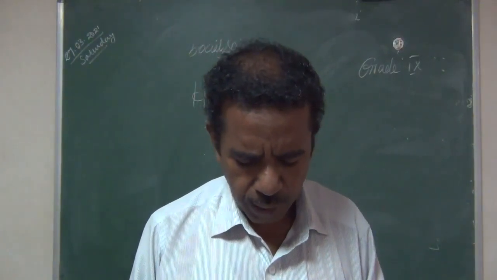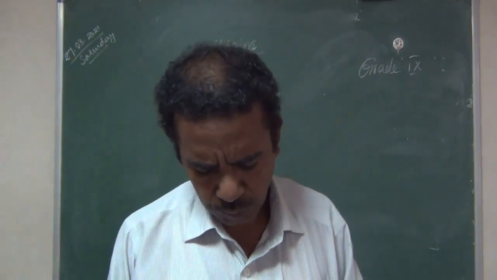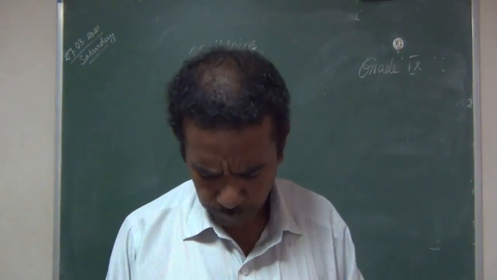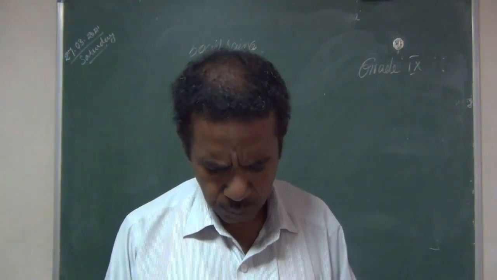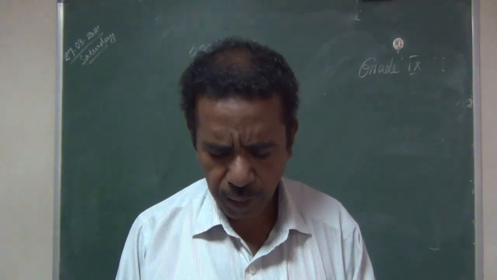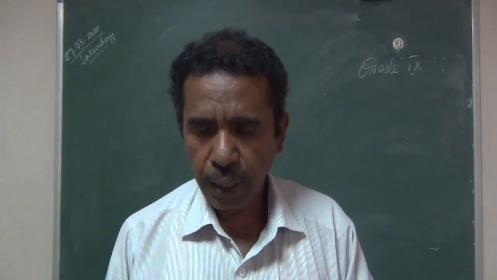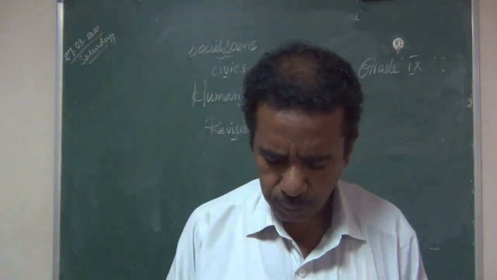What are the child rights defined by UNO? Child rights. That is page number 258. Child rights are also mentioned in the Constitution.